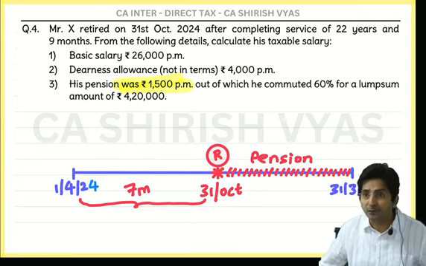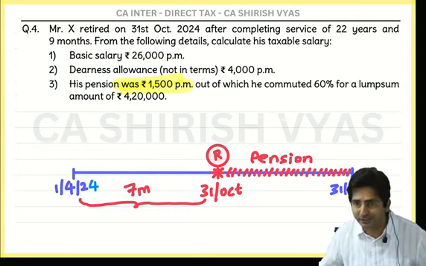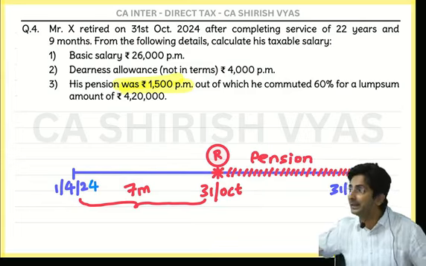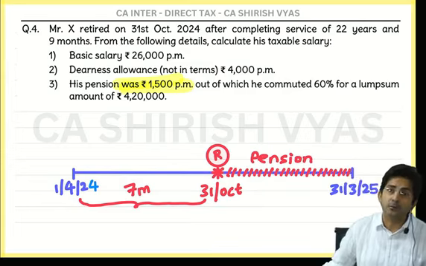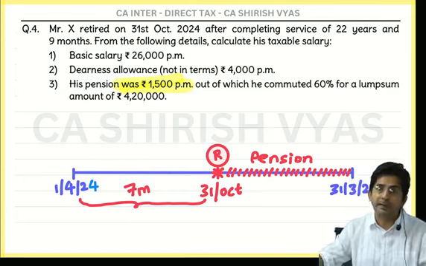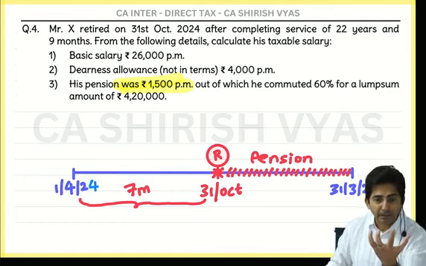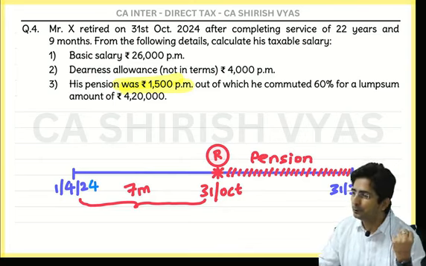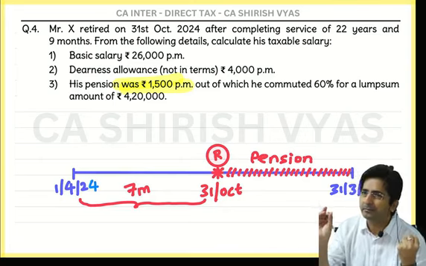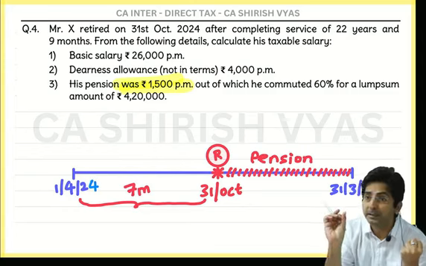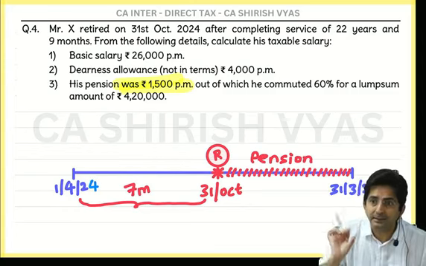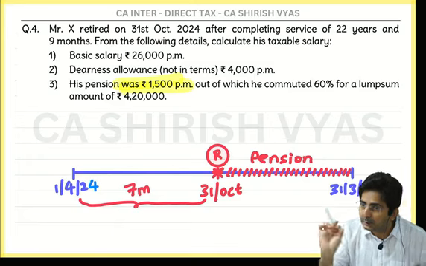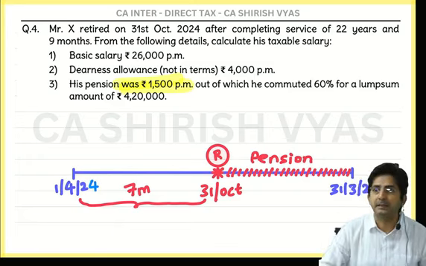But exemption works as per government's thinking, not your choice. And what is the mentality of government? An employee who has received gratuity already has a big lump sum amount in his hands. So in pension, he should take only a little bit of lump sum. Little bit means not 50, 33. And if you take up to 33% in lump sum, we will exempt.